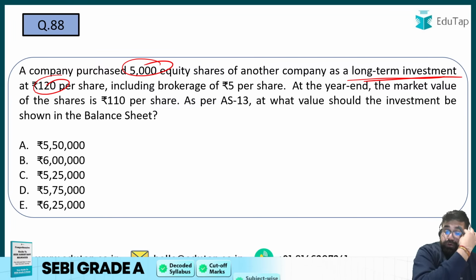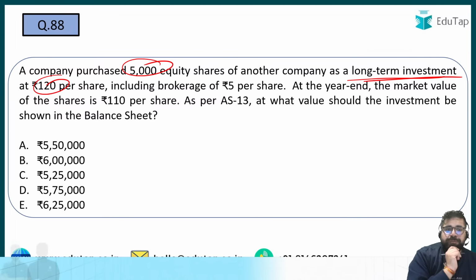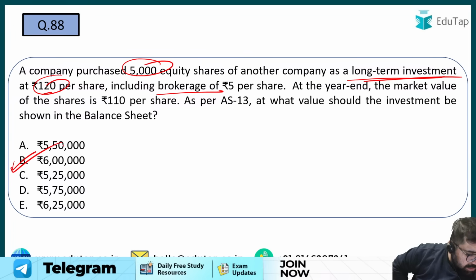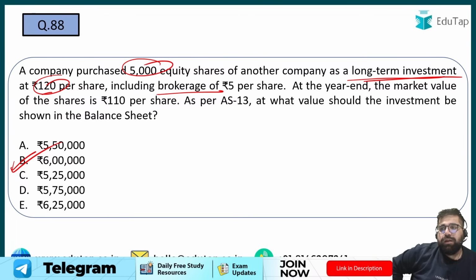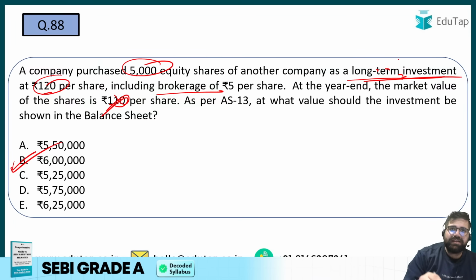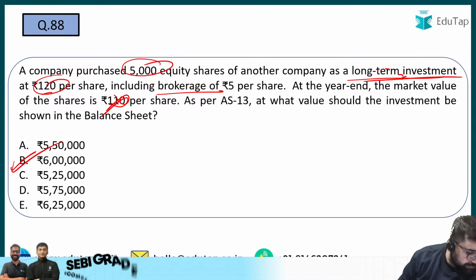5,000 into 120 will give me 6 lakhs, right? Yes, because this 120 includes brokerage also, which will be added. So my answer will be B, not E. How E? It will be B, right? 6 lakh. I will not pay consideration to this 110 because this is a long-term investment. But if this is a current investment, then yes, I will take the lower of my current value and the cost. Answer will be B, not C.